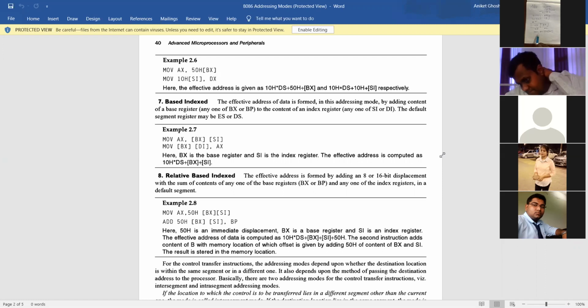Tell me, what is the function of these instructions? MOV AX, [SI]. The same function it will be.